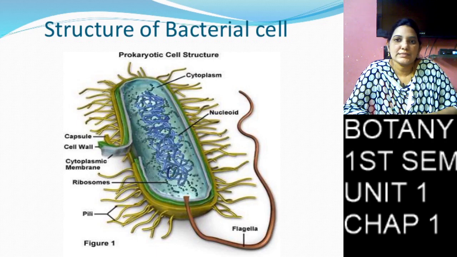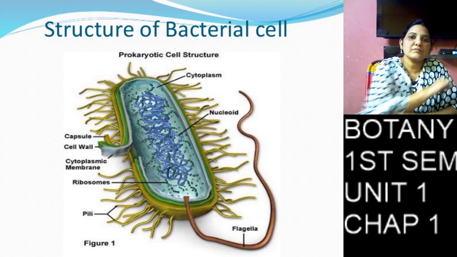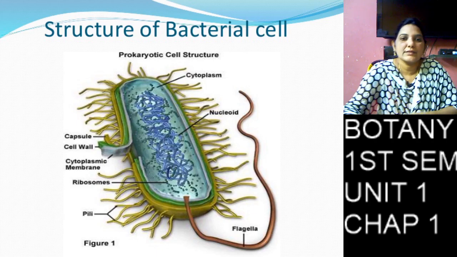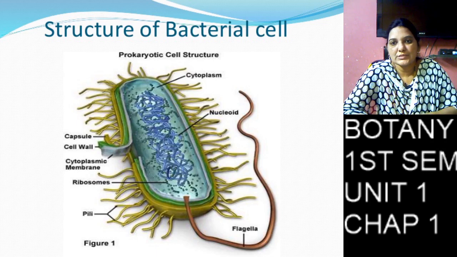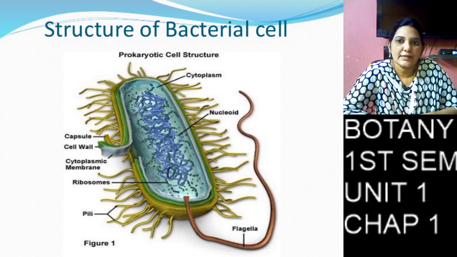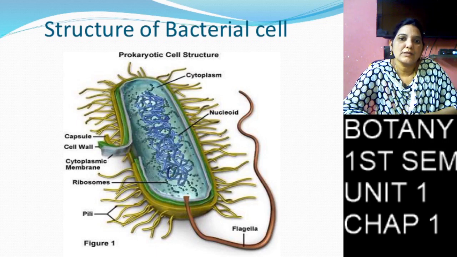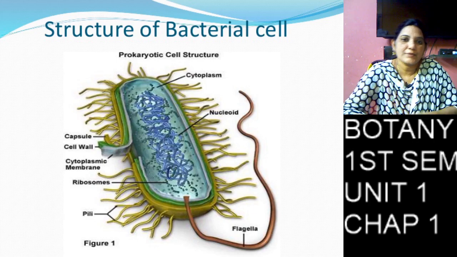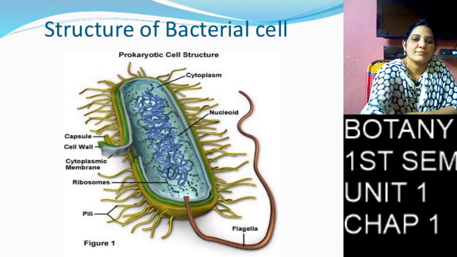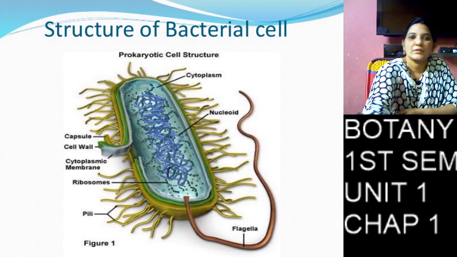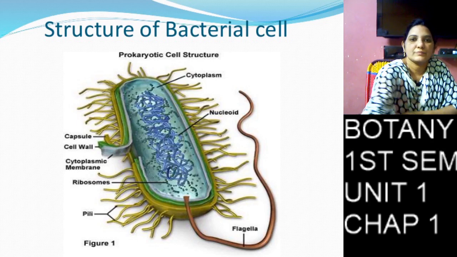So plasmids are present, and DNA is also present. The nucleus is present, and in the cytoplasm, RNA, DNA and ribosomes are present.